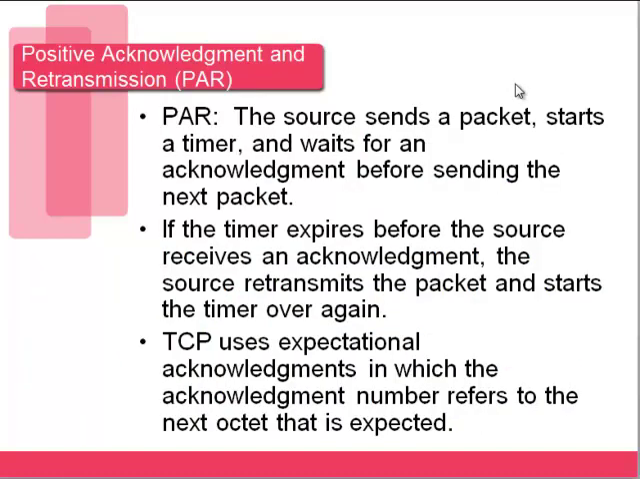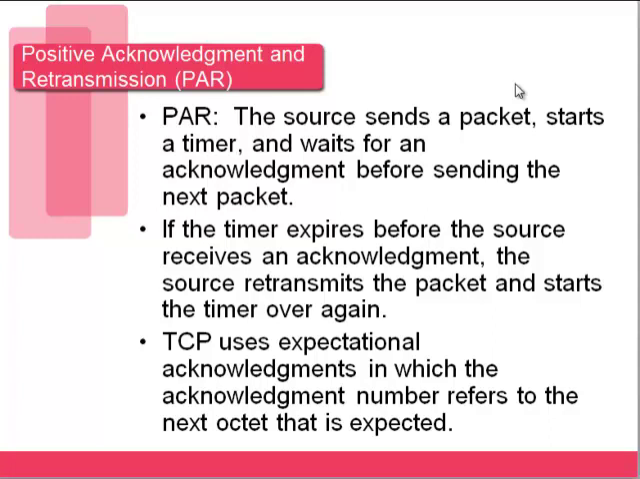TCP uses PAR, or positive acknowledgement and retransmission. This is how we guarantee the delivery of our data. When we send our data, we start a timer and we wait for the acknowledgement back. That's an expectational acknowledgement. So if we send packets 1 through 3, we will start a timer and we'll wait for that expectational acknowledgement back. If we never get an expectational acknowledgement back, we know that those segments have never made it to the destination. So then we will resend that data. So if the timer expires before the source receives an acknowledgement, we will just retransmit the data again.